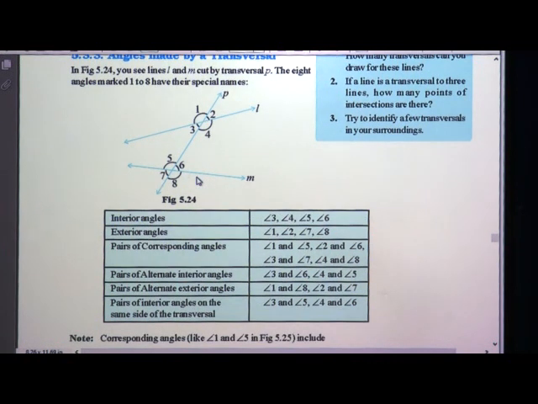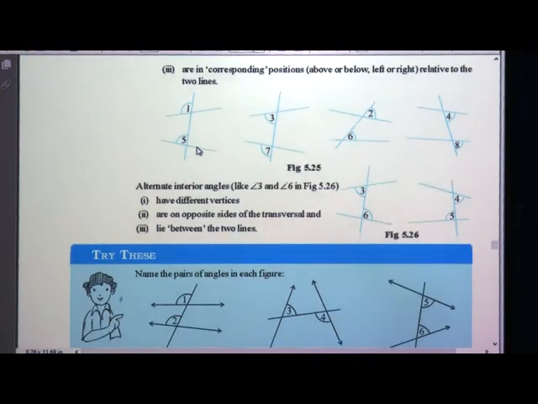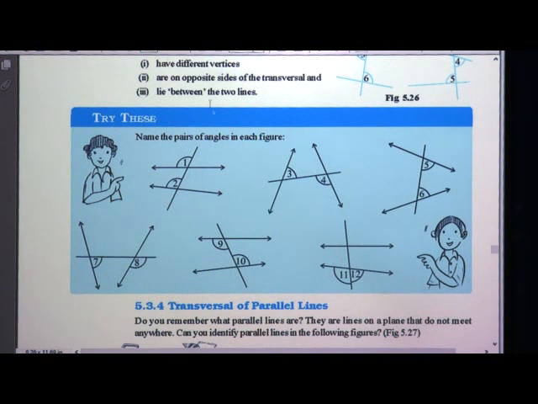If you have not understood, I will repeat. Here we have some examples where we can find out what type of angles these are. These are corresponding angles. Here these are alternate interior angles. So, in this way you have some examples to try to solve in the textbook.